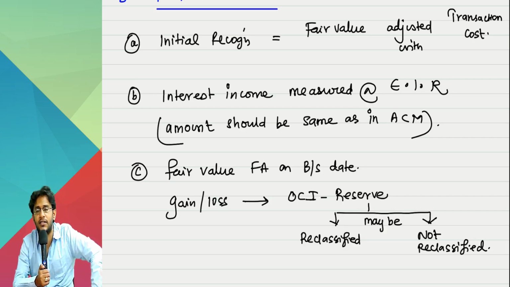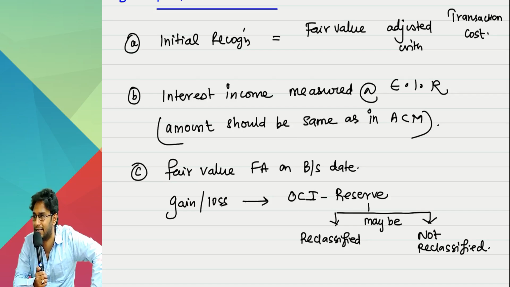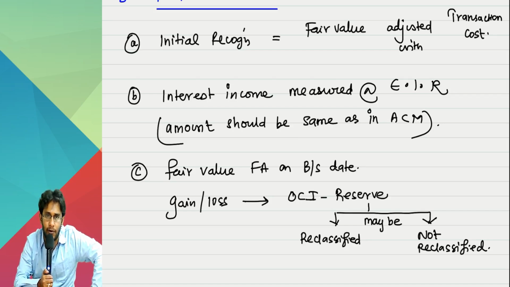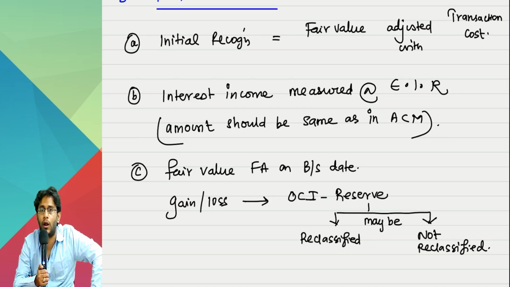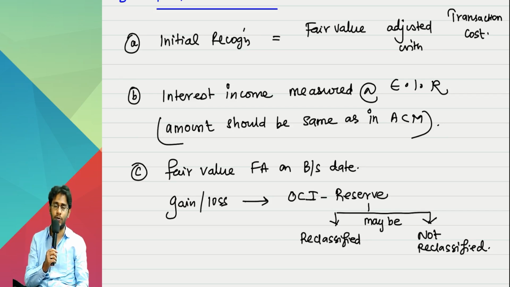Interest income and interest expense are to be measured under EIR. Under which method? ACM. FVTOCI: only interest income will be there, expense will not be there because it is applicable only for financial assets. Therefore, EIR will be applied here also. But under FVTPL, you will not apply anything called EIR. Whatever actual cash flow is there year on year, that only will become your actual interest income or interest expense.